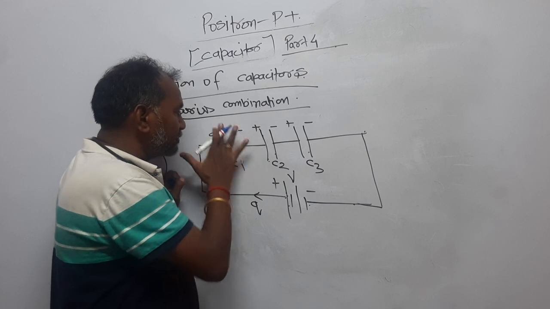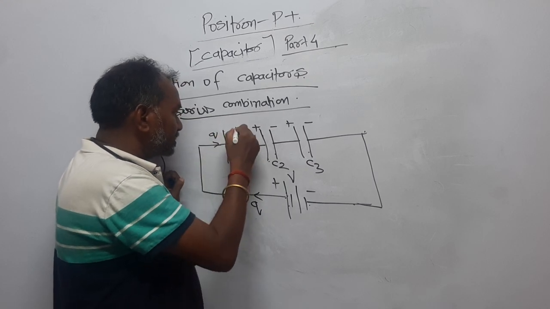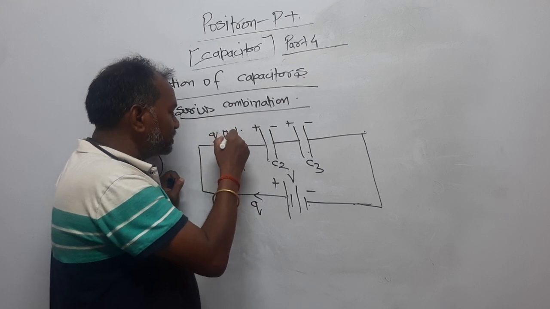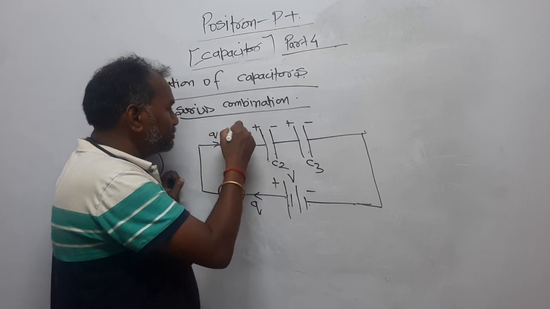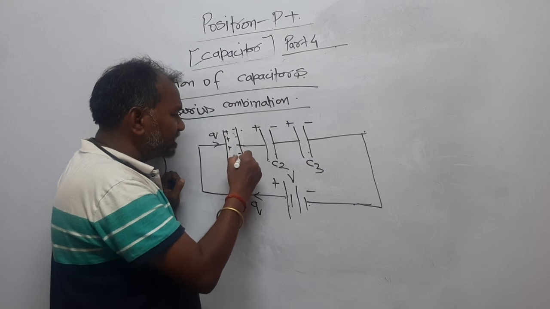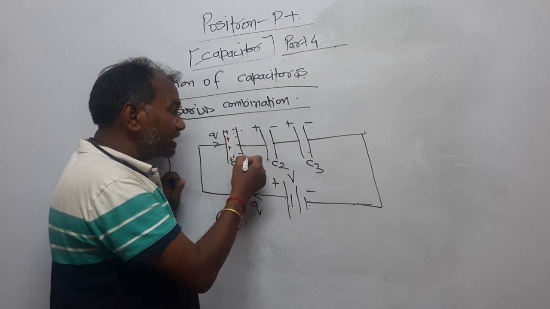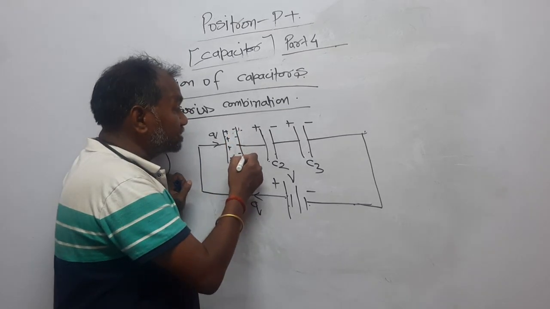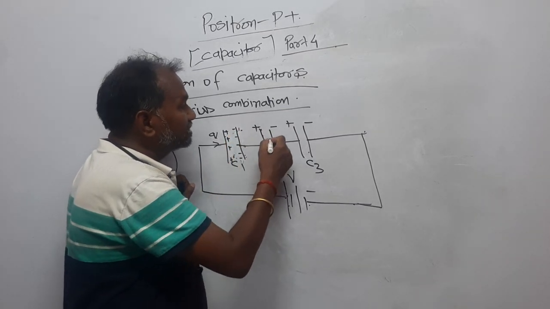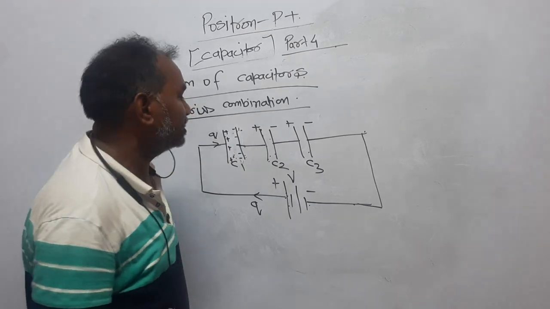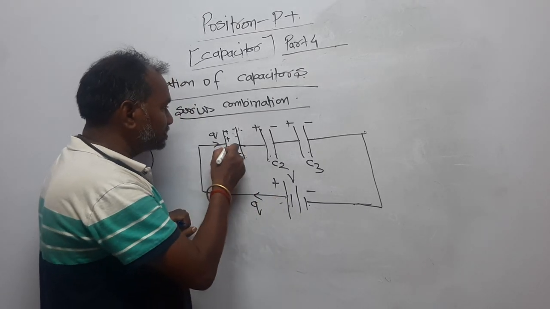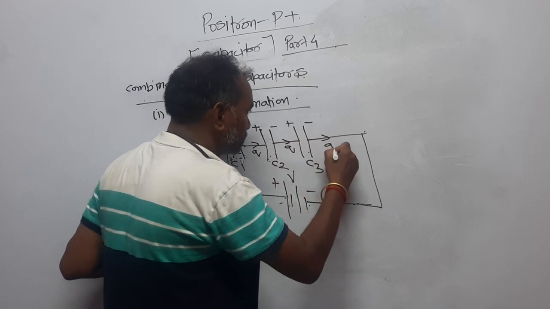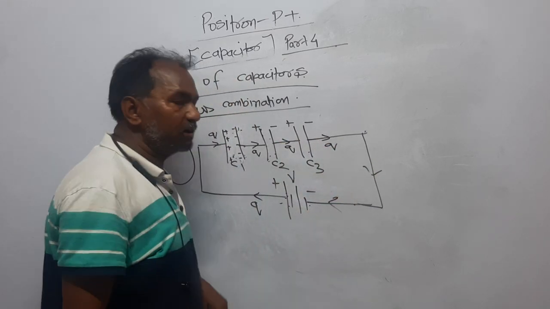Look here, this one I am making big, like this. So positive charge is given to this one and it becomes positive. Now, because of induction, this one becomes negative, and the opposite side becomes positively charged because of induction, and this positive charge will be transferred to this one, and this way the charge is transferred. Look here, the charge Q is coming to this, again going to this, again going to this, and ultimately received by the battery.